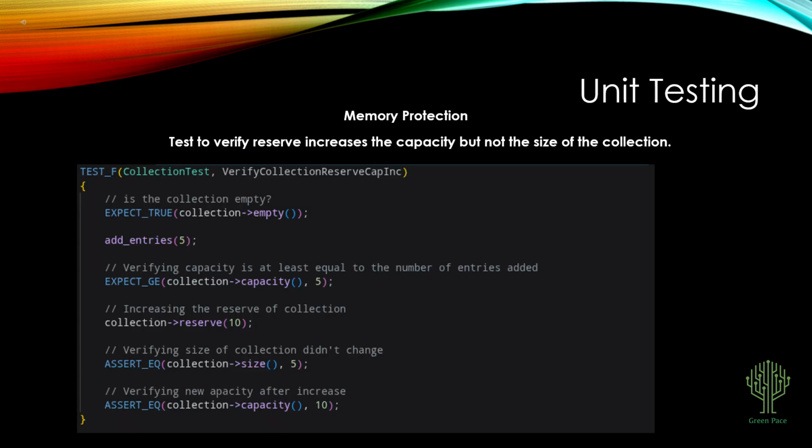We catch vulnerabilities early through automated testing. Our unit tests, some examples of which are shown in the following slides using the Visual Studio C++ framework, verify critical behaviors. This example tests that a vector container's reserve function doesn't silently expand the collection size. This ensures that you can add at least the specified number of elements without triggering internal memory reallocation, protecting a system's memory and maintaining application performance.